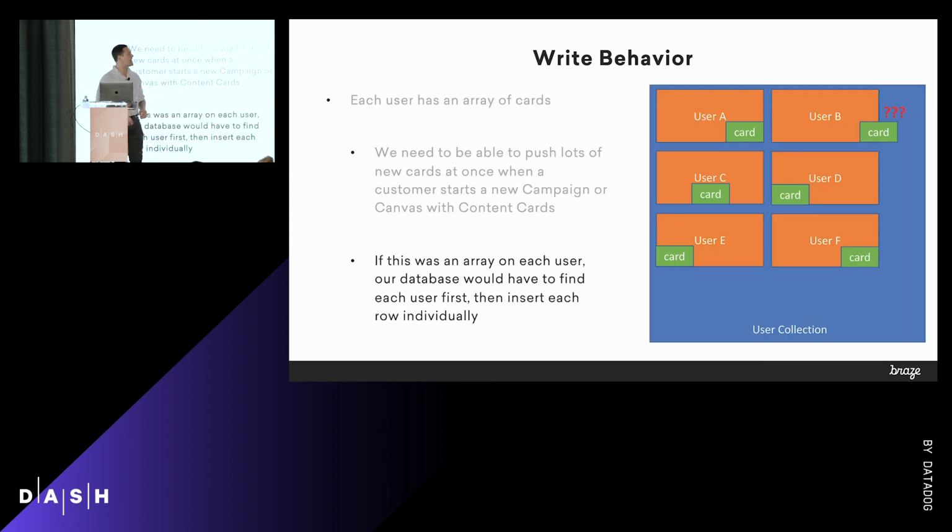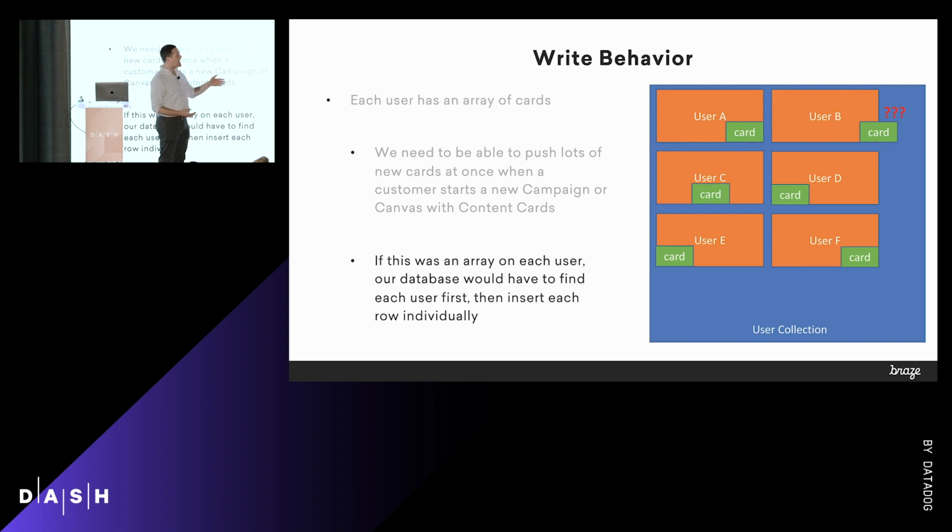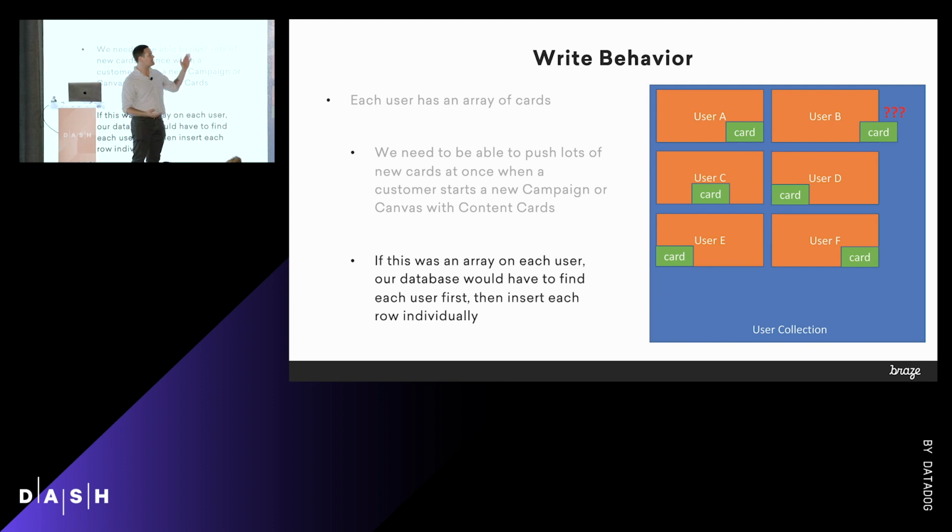This is my very technical diagram of how documents are laid out on disk in MongoDB. If we were going to write, let's say, an array of content cards on every user, the write behavior would look something like this, right? We've got this array somewhere inside of the space we have allocated for this particular document, and we append the card to that array. So we have to find every user and then append the card.